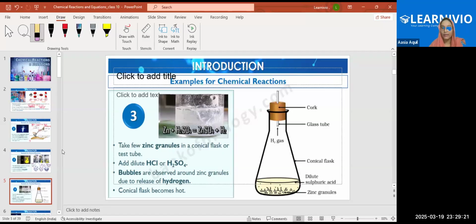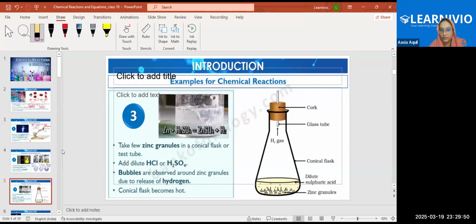So you can distinguish this test. Bubbles are observed around the zinc granules. Why? Because of the release of hydrogen gas. And the conical flask in which you are performing the chemical reaction becomes hot, right?